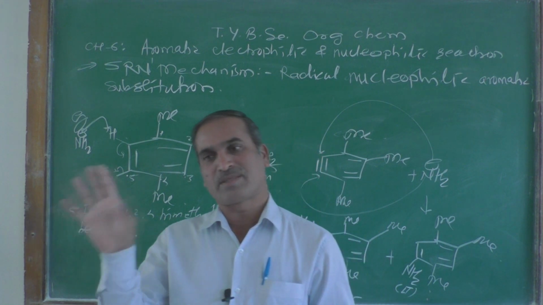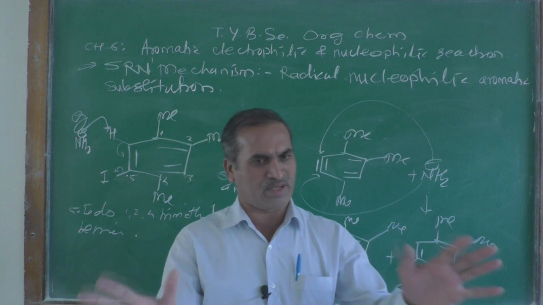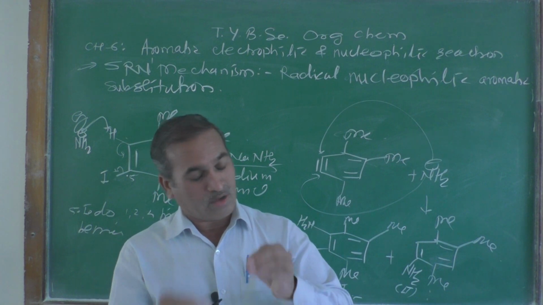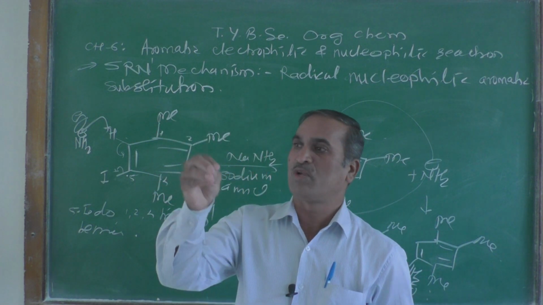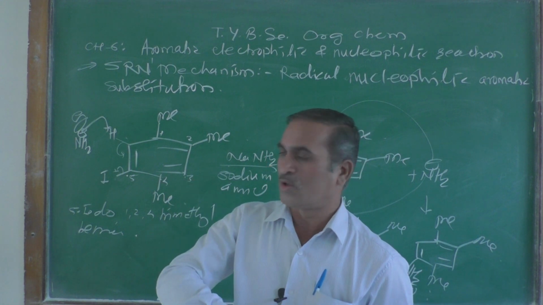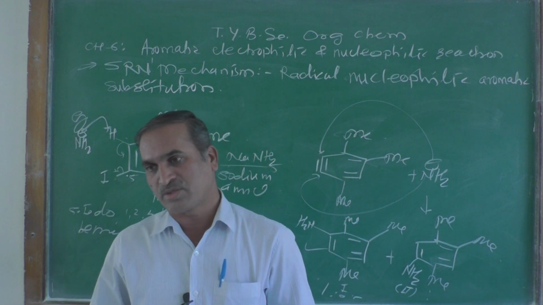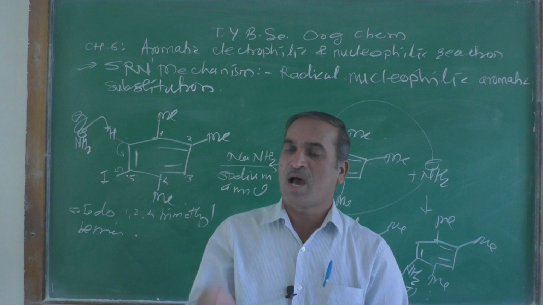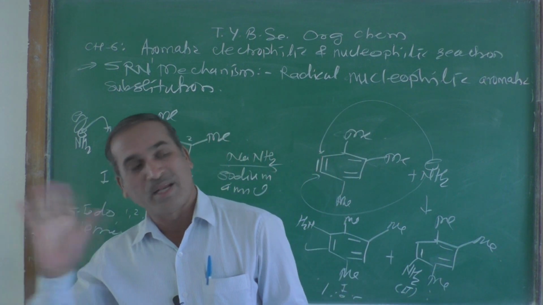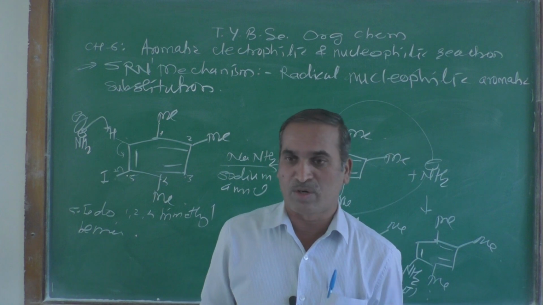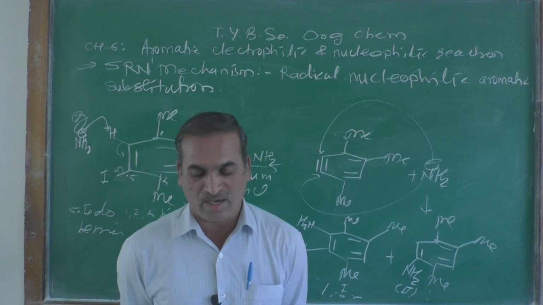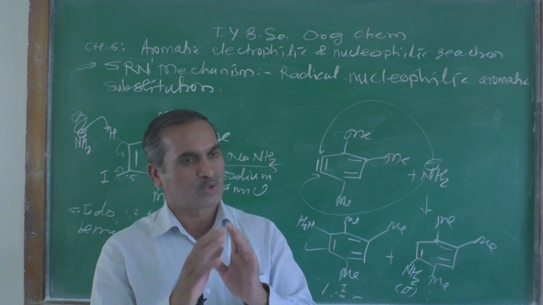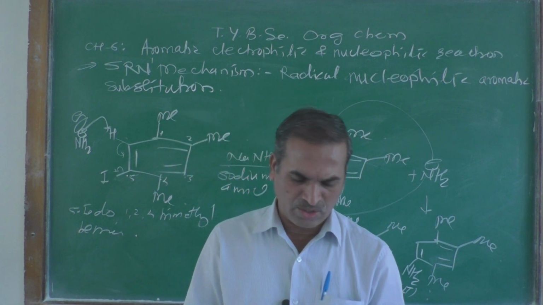And for Friedel-Crafts acylation reaction, the same definition you have to give. The Friedel-Crafts acylation reaction is an electrophilic substitution reaction in which one or two hydrogen atoms of the benzene nucleus are substituted or replaced by an acyl group, RC double bond O group, known as a Friedel-Crafts acylation reaction. So in this way you have to provide the answer to this question.